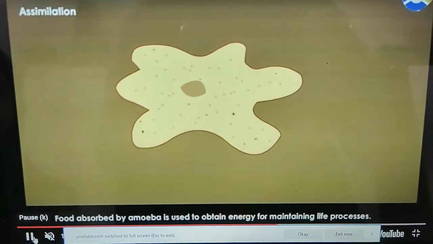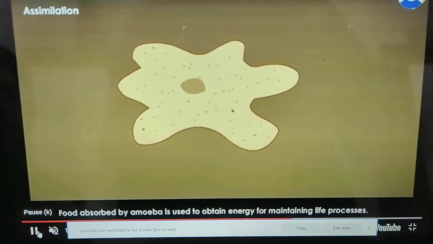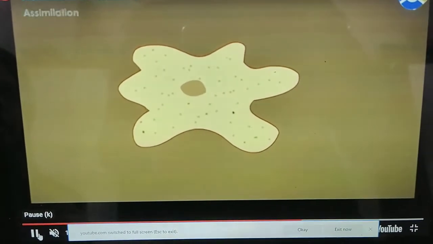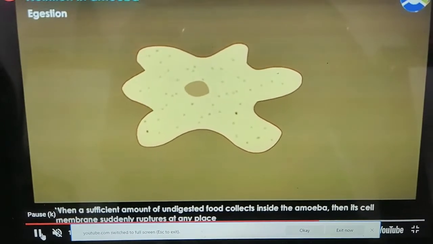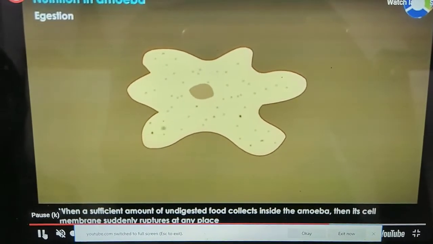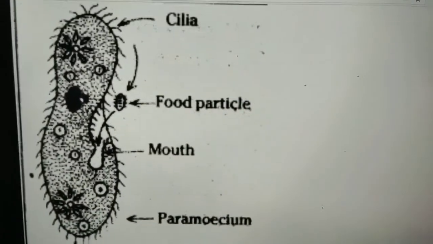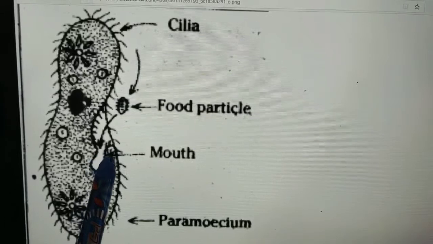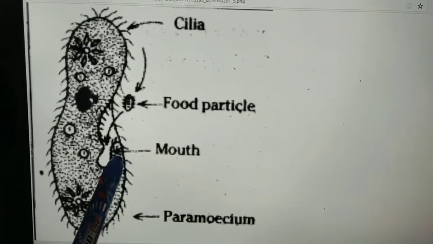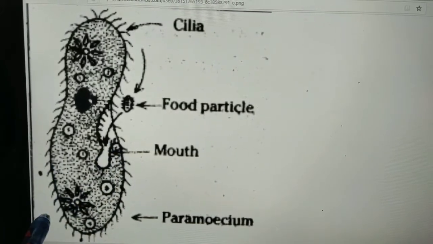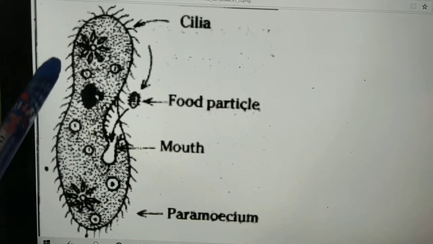Next is assimilation. Food absorbed by amoeba is used to obtain energy for maintaining life processes. The last step is known as egestion. Undigested food is moved to the surface of the cell and thrown out. Nutrition in paramecium. The cell has a definite spot and food is taken in at a specific spot. Food is moved to this spot by the movement of cilia, which cover the entire surface of the cell.